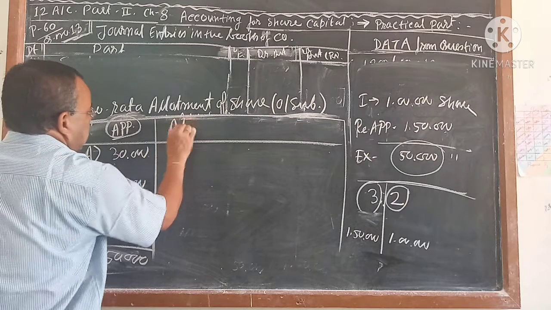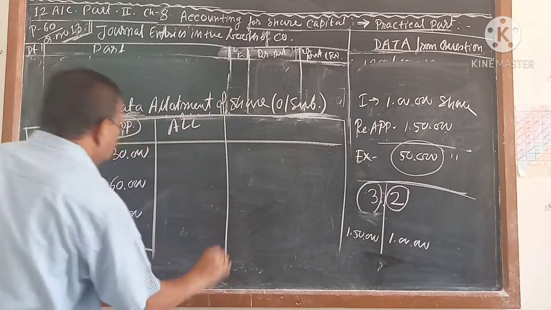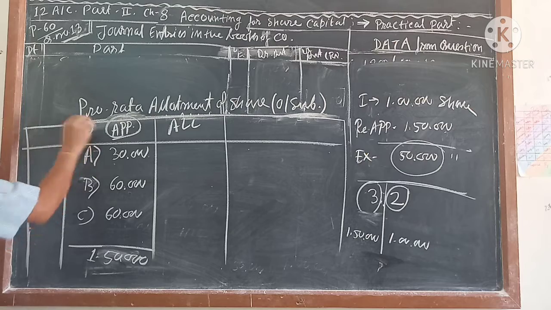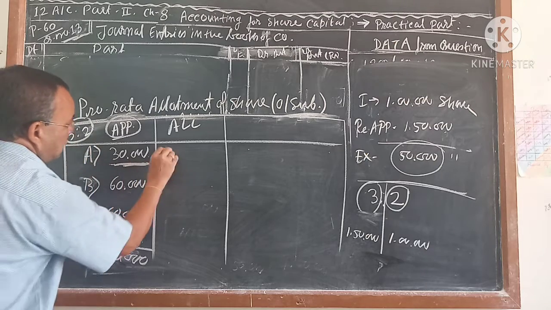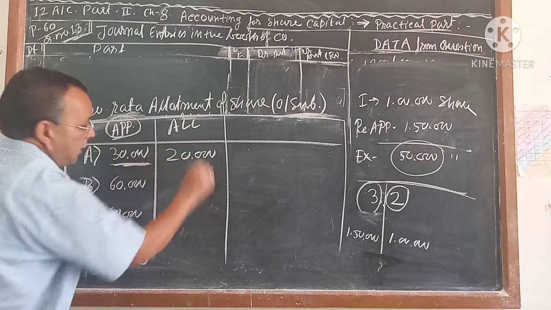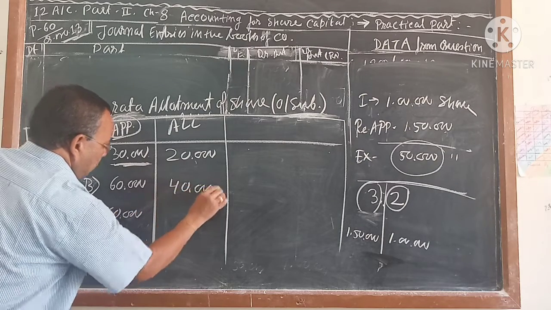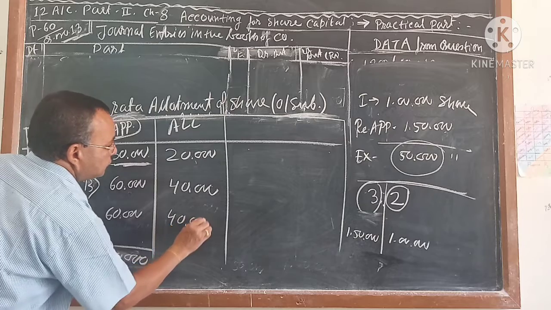What decision has the company taken? The company will give the allotment in the ratio of 3:2. 3:2 means those who apply for 30,000, the company will give an allotment of 20,000. For 60,000 applied, 40,000, and here also 60,000 applied, 40,000.